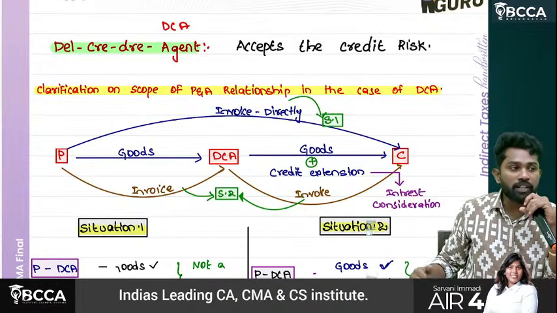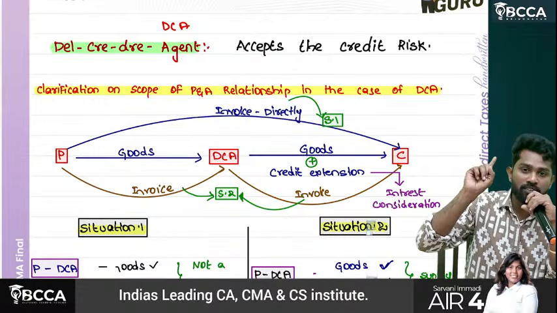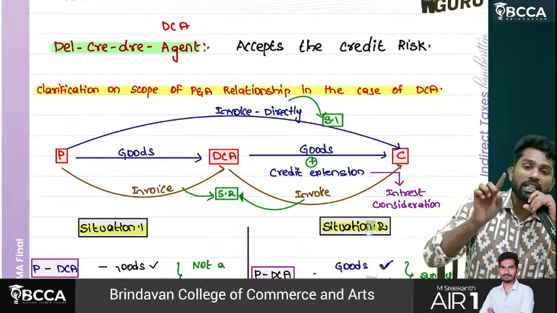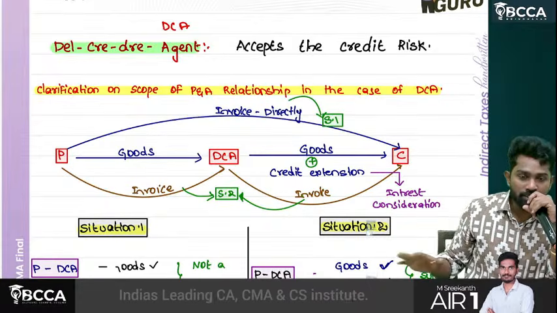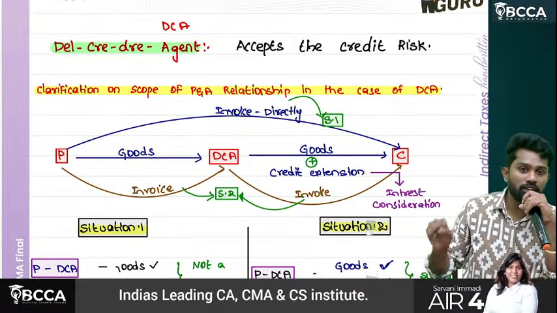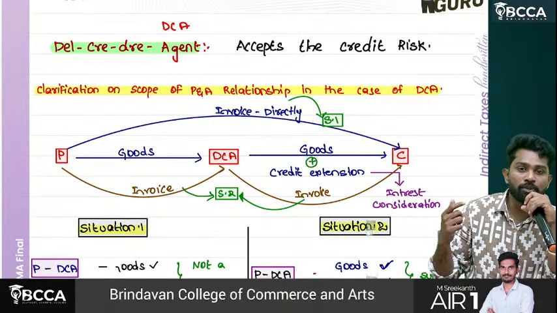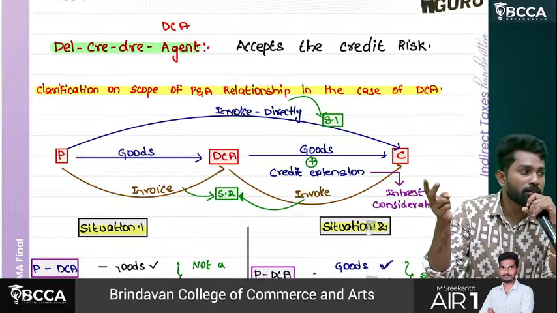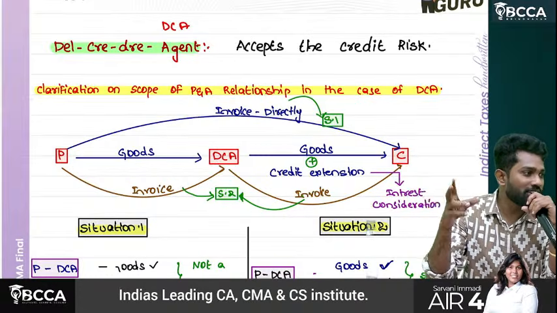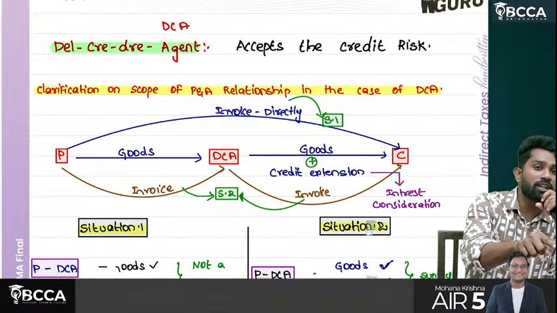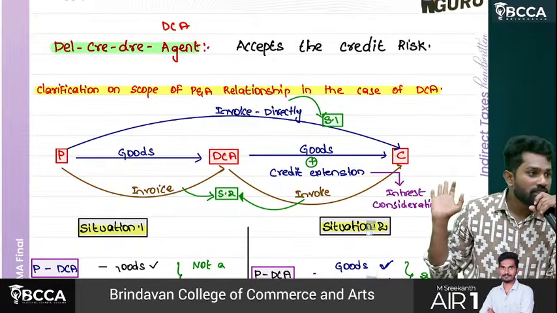What is accepting credit risk? If some default happens, then that loss has to be paid by you only, not by me. Then you are called a declaratory agent. That means the agent has risk. So when there is risk, by the SFM logic, there will always be a premium. Here also there is risk involved, so the agent will ask for extra money from the customer.